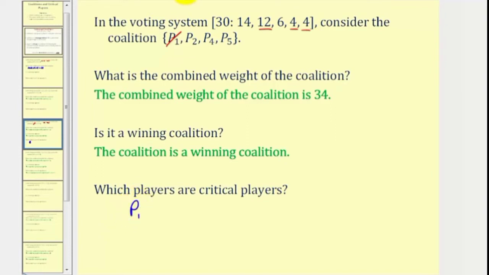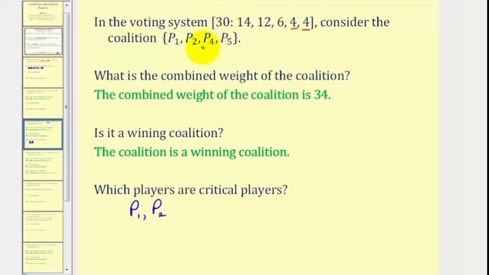Therefore, player 1 is critical. And now we'll see if player 2 is also critical. If player 2 leaves the coalition, we're left with players 1, 4, and 5. Notice how the combined weight would be 14 plus 8, or 22, which again is less than 30, so it does not meet the quota. Therefore, player 2 is also critical.